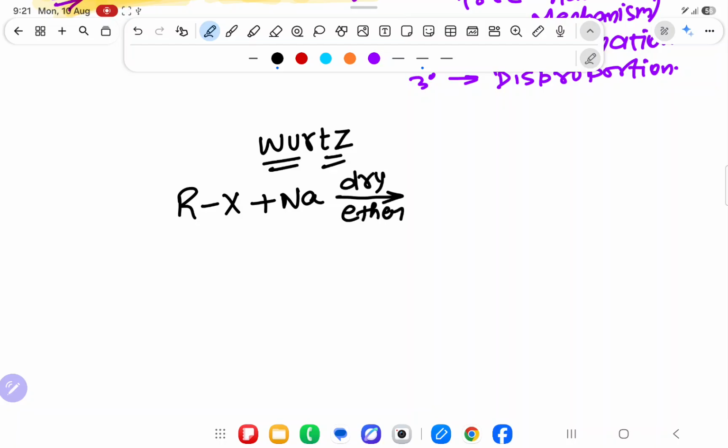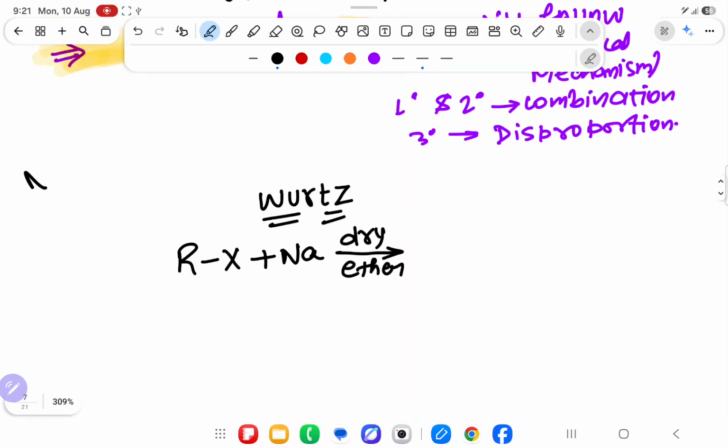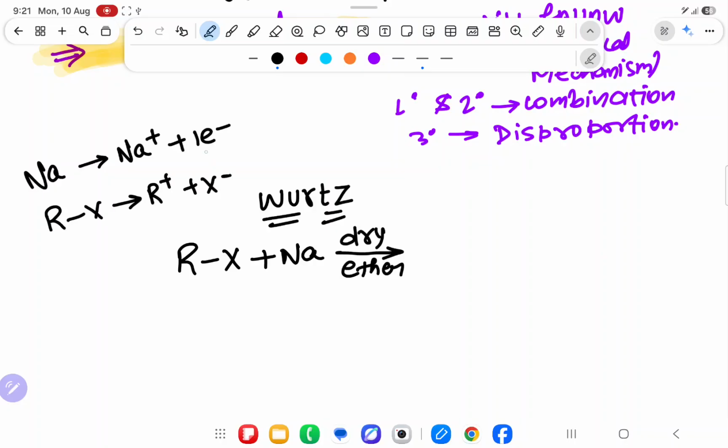Sometimes the question comes, why dry ether? See, understand what is happening. Na is breaking, giving 1 electron, becoming Na plus. And RX is breaking and becoming R plus X minus, and it is taking the electron, and because of that it is becoming R dot. The question is, why is it taking the electron? If it needs the electron, why will it not again combine and become this product?